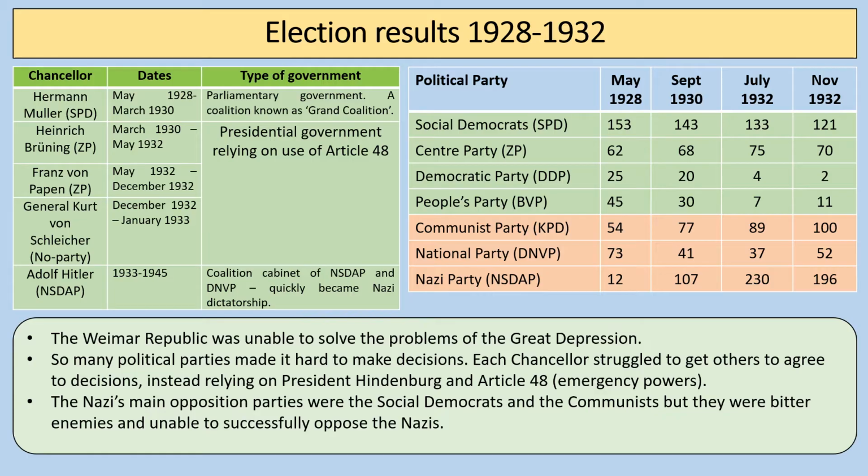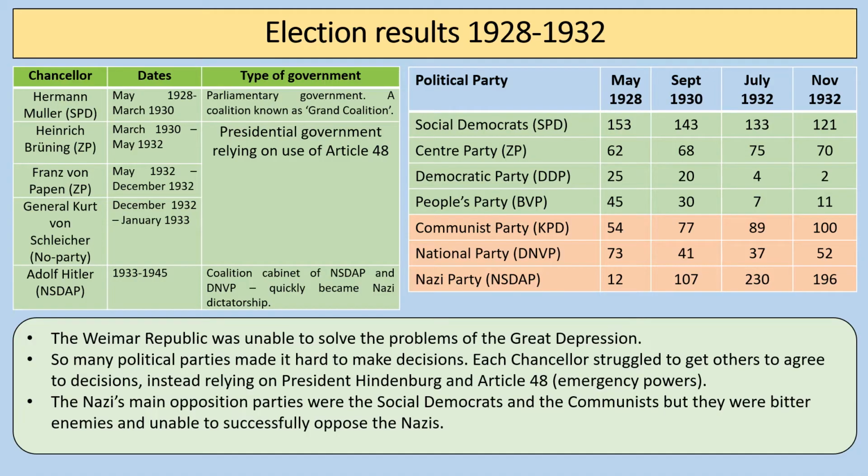It's really interesting to note that when Brüning and von Papen and Schleicher are in charge, this is very much presidential government. They rely on the use of Article 48. So you can see here that essentially Weimar Democracy pretty much ends in 1930. It pretty much ends actually after the September 1930 election. And that election basically makes it impossible for the Weimar Republic to function because of the increase in the support of political parties like the Communists and the Nazis that are unsympathetic to the Weimar Republic and don't support it.